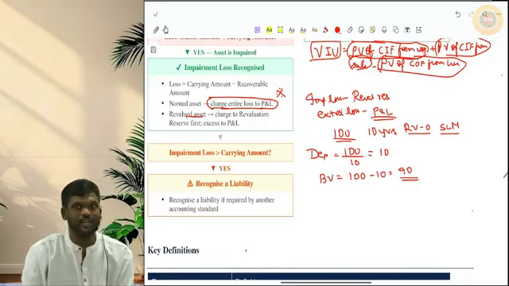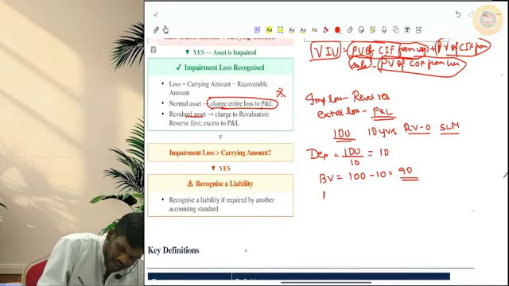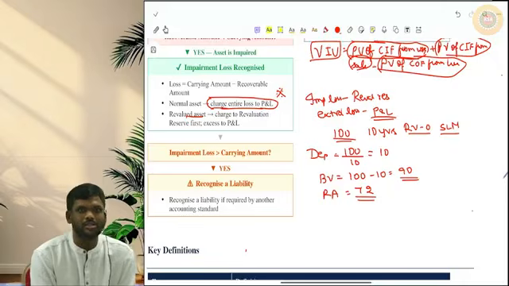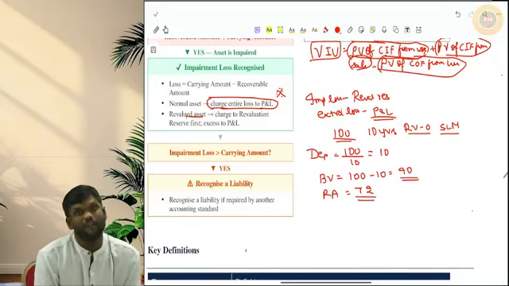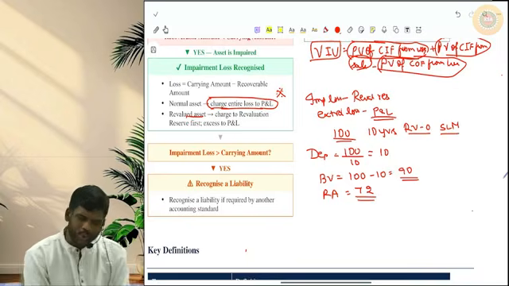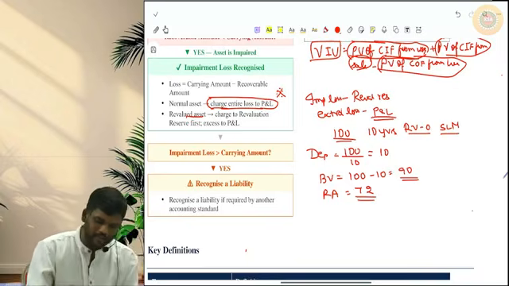So I am putting this asset to impairment test. When I calculate the recoverable amount, it is coming only to 72. Sir, how did you calculate this recoverable amount? It is nothing but the higher of value in use and NSP. So it is coming to how much? 72. Now listen to this carefully.